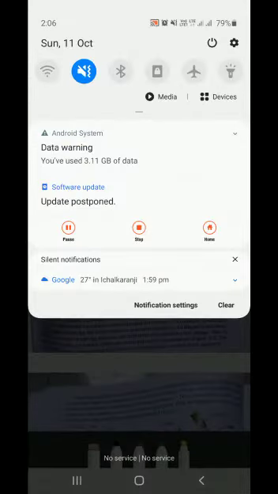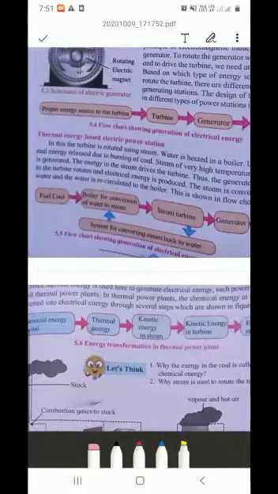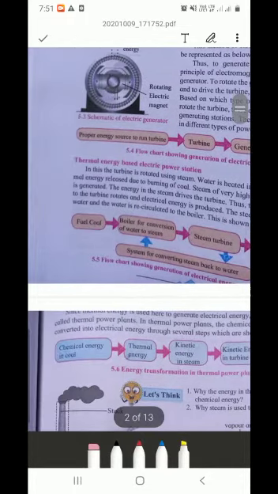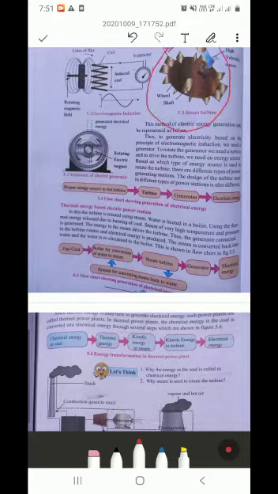Thank you. Part, that is thermal energy based electric power station. Now see, in this the turbine is rotated using steam. See, the thing which is used to rotate this turbine in this case is steam.